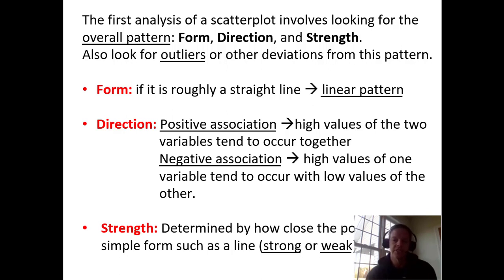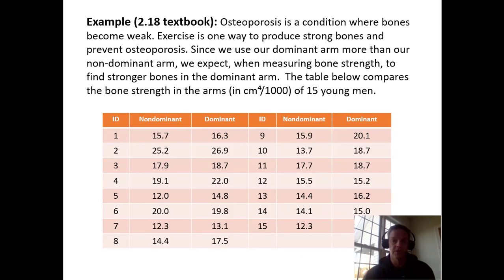And then strength is determined by how close the points lie to a simple form such as a line, or if it is a quadratic or some other shape that's mathematical. We would call that a strong correlation if it's very linear, and if it's not like a straight line, we would call that weak. We'll get into more details on all of these, of course.